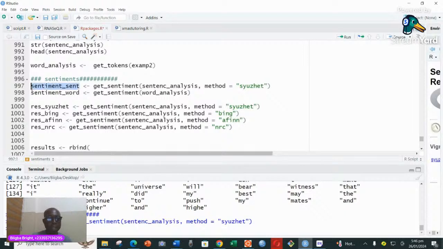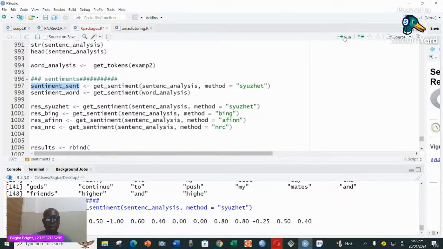And so now if I print the sentiment out of the sentences, you can see each of the sentences has been given a value, 0.18, 0.00, and then there's a negative 1 here. So what these values mean is that any number that is positive tells you that that is the kind of sentiment that was given to the statement. So it was a positive statement, or let me say, a positive emotion that was attached to a particular sentence. So here, the first value takes the first sentence.